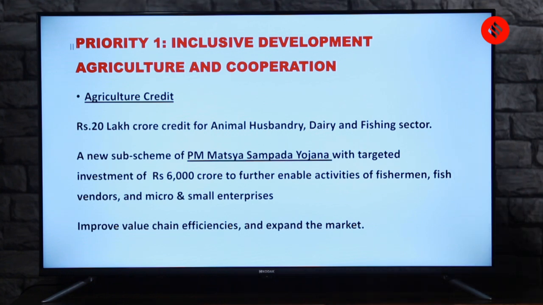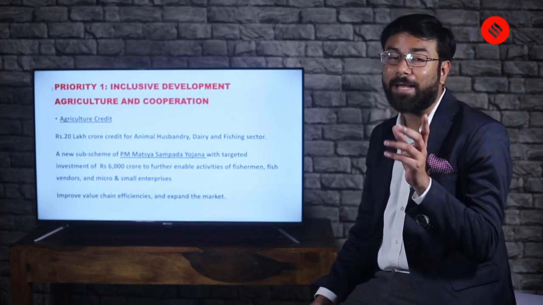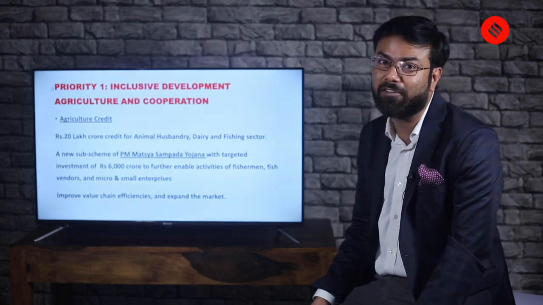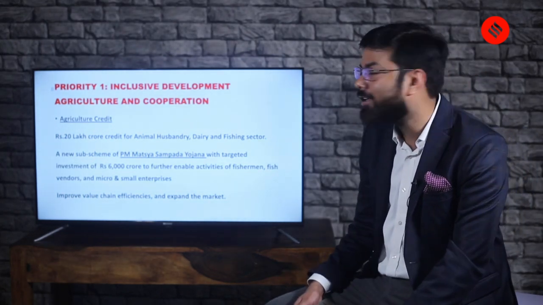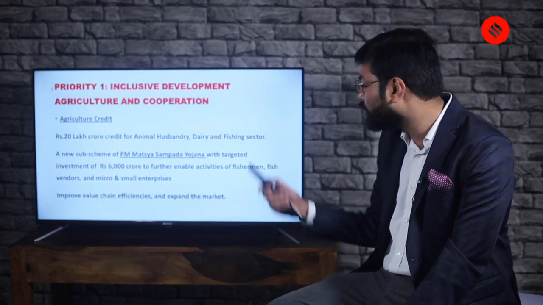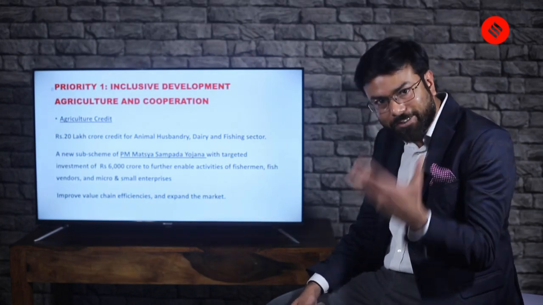Now try to find out if this scheme existed before in some form or not. Okay. To the best of my knowledge, there was something related to it previously also. So we can always do a little bit of a hunt for the facts. So this Yojana, which is related to fishermen or fishery, what does it focus on?